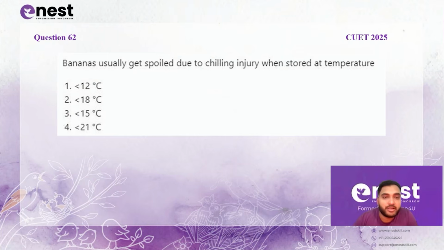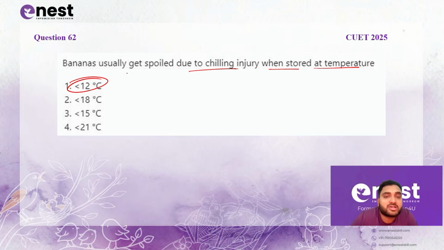Bananas usually get spoiled due to chilling injury when stored at the temperature. Options are less than 12 degrees Celsius, less than 18 degrees Celsius, less than 15 degrees Celsius, and less than 21 degrees Celsius. Now we all know, we have often seen in the markets as well, that bananas are stored under slightly low temperature. But if you store them at a very low temperature, you will get chill injury on the surface, and that temperature is exactly less than 12 degrees Celsius.